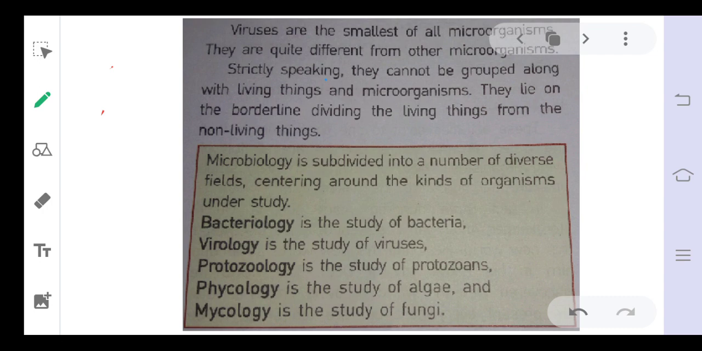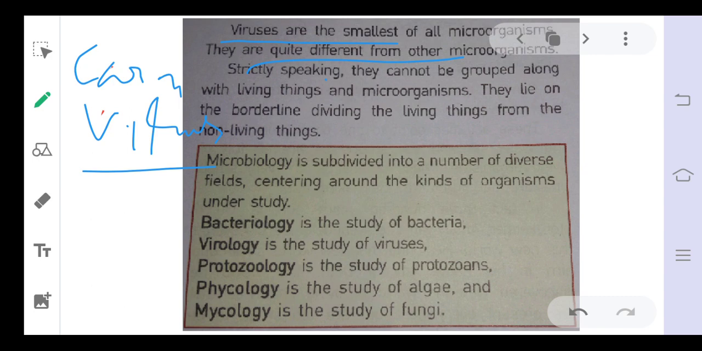Here it is written that viruses are the smallest of all microorganisms. Like these days we are dealing with one microorganism, that is corona, and it belongs to the virus family. Corona is a virus family. So viruses are the smallest of all microorganisms. They are quite different from other microorganisms.